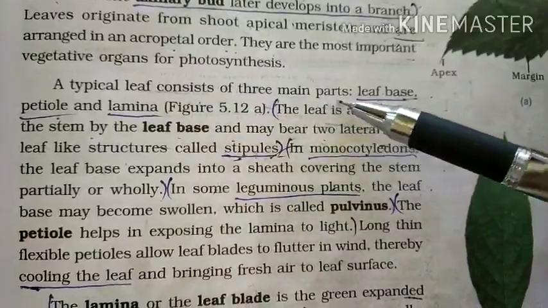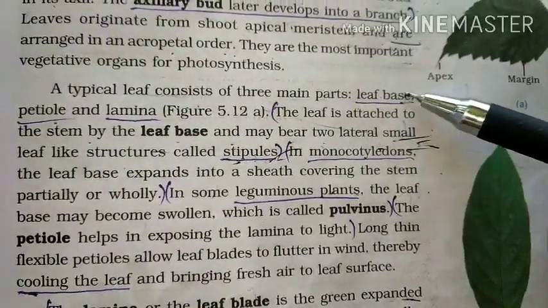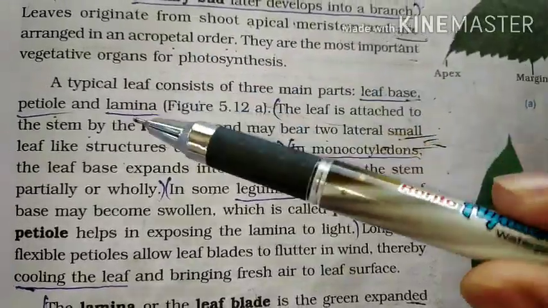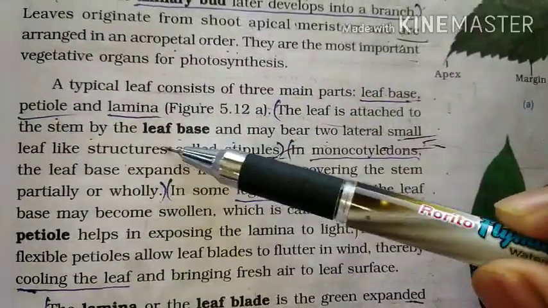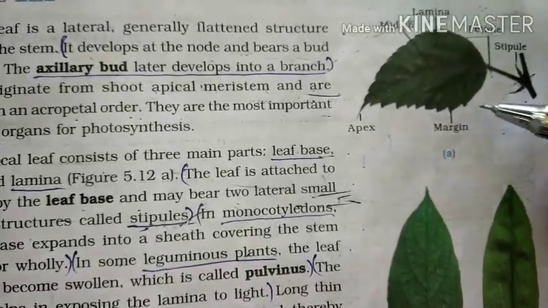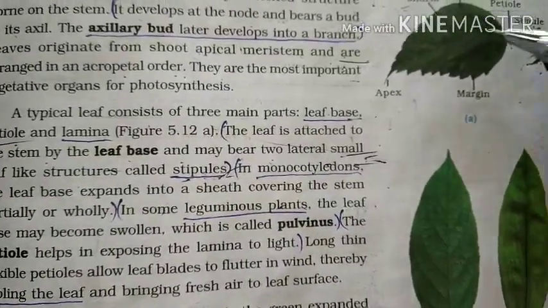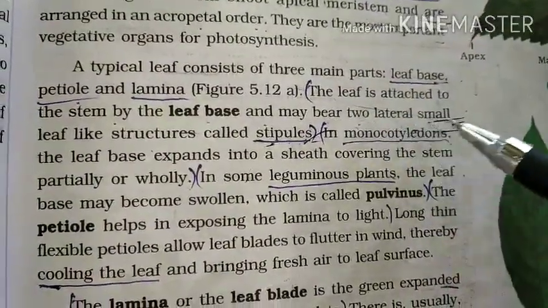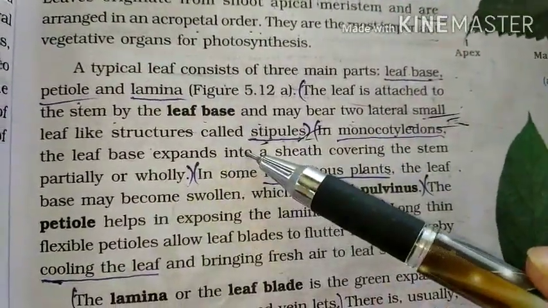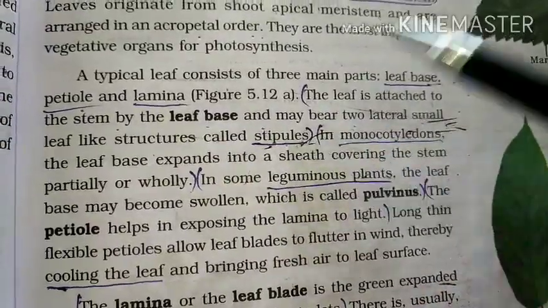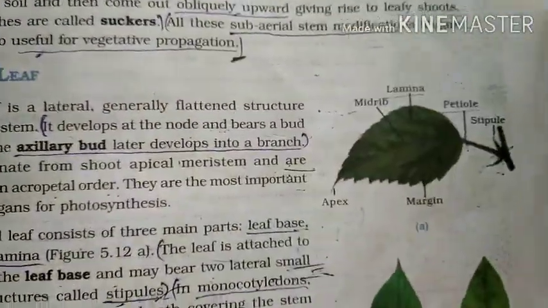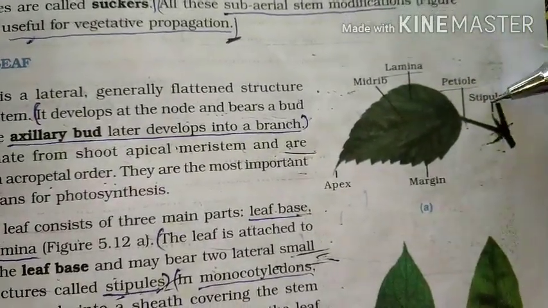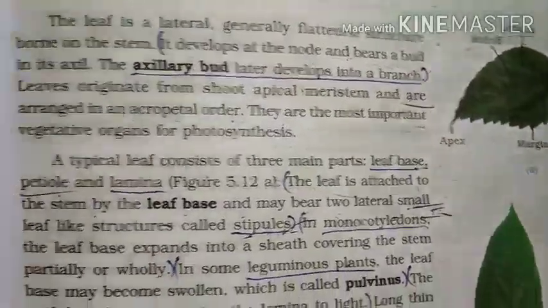A typical leaf consists of three main parts: leaf base, petiole and lamina. The leaf is attached to the stem by the leaf base, the part attached to the stem. The leaf base may bear two lateral small leaf-like structures or appendages called stipules. I will show you the picture. Here you might observe the stipules. These are the two lateral appendages which arise from the leaf base.